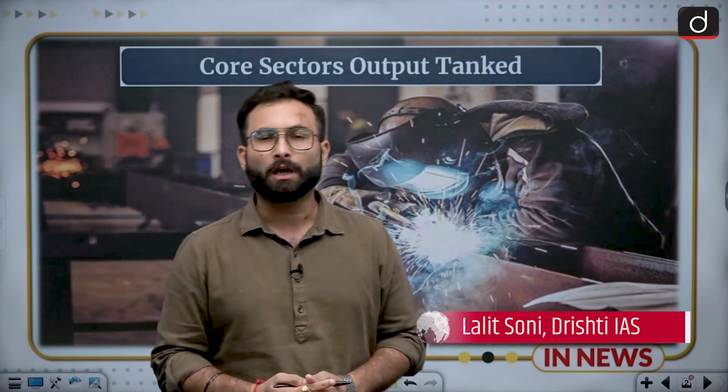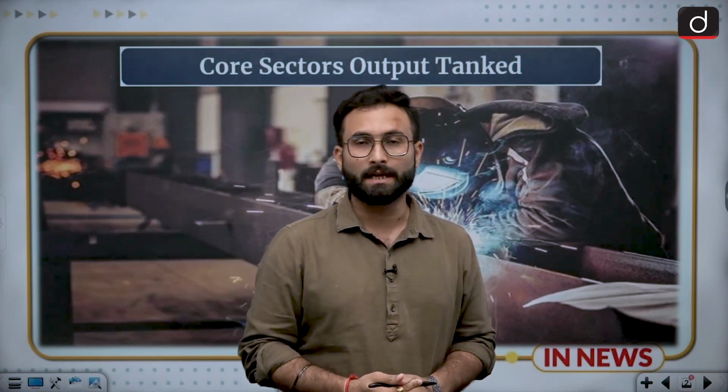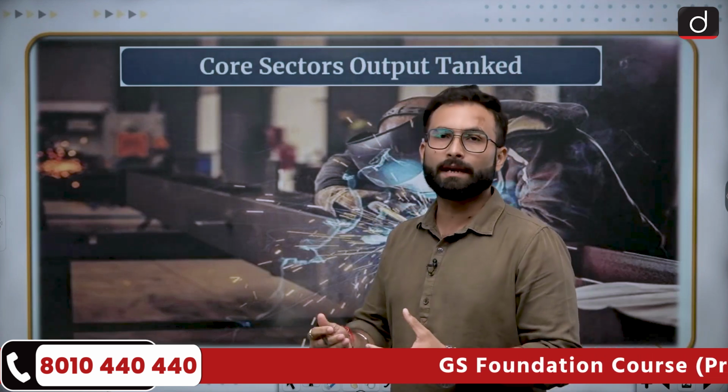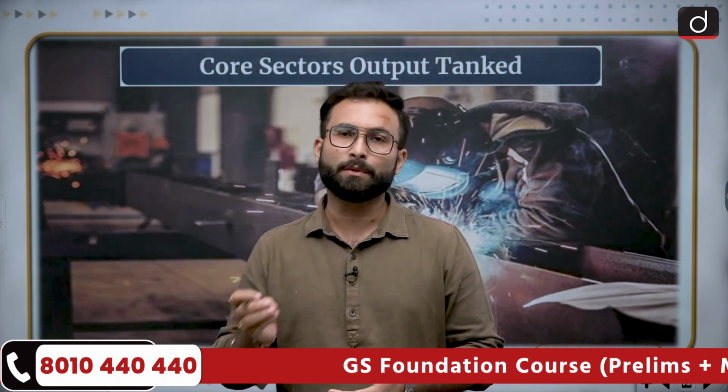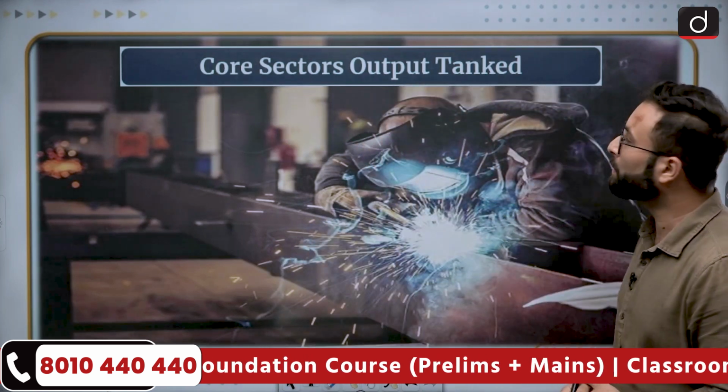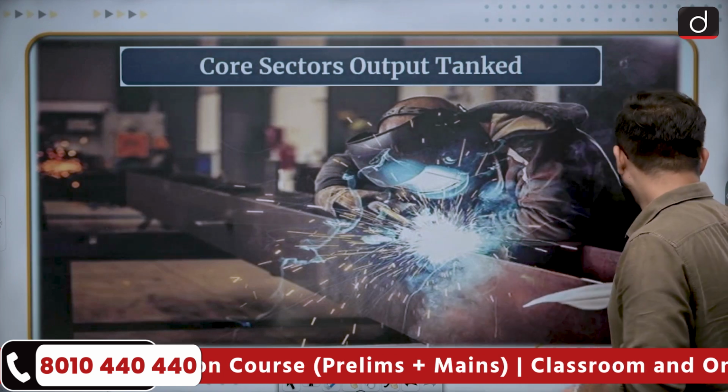In this video, we will be talking about the core sectors of the industry, and we have seen recently that there was a contraction in the core sector of India's industry. So we'll be looking at the trends which are there, and then we'll be looking at the reasons. So let's start with the discussion here. Core sector output tanked. So let's see how it has tanked.